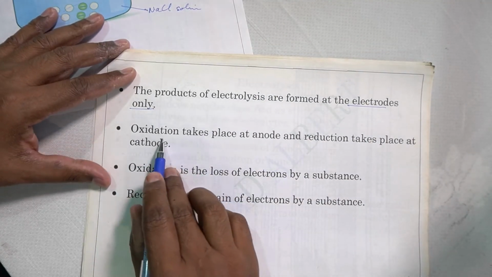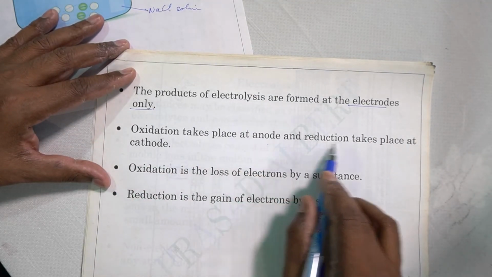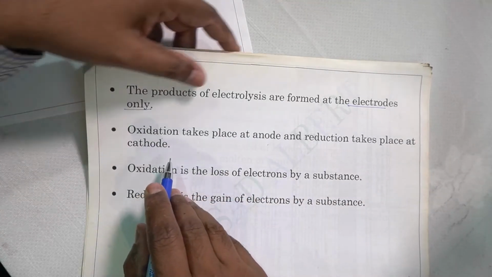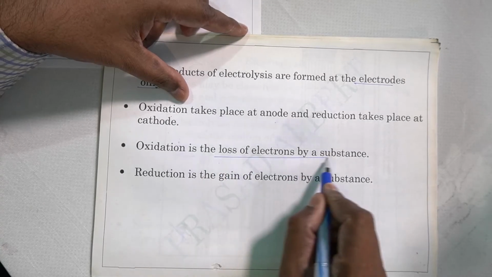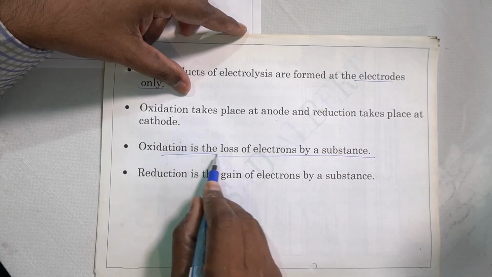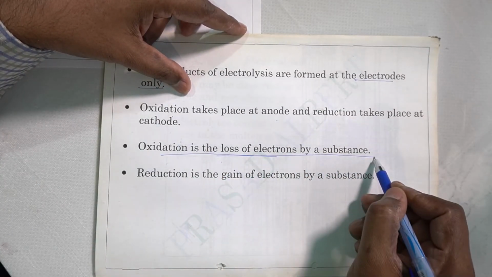Then oxidation takes place at the anode and reduction takes place at the cathode. This is something important for class 10. So oxidation is loss of electrons by a substance. Please note this point. Oxidation is loss of electron by a substance.